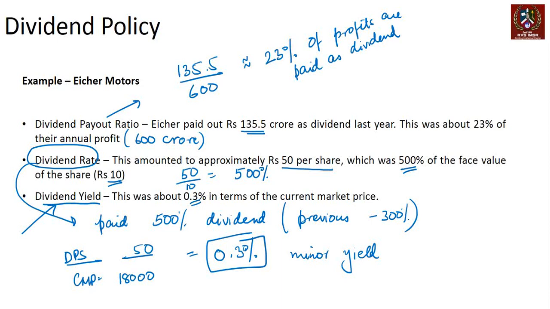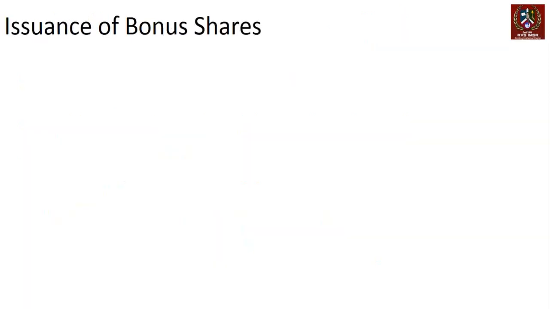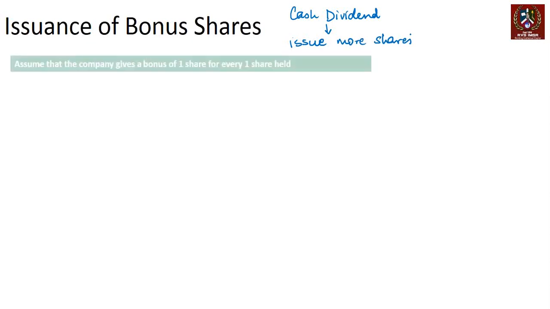Now, some companies might actually choose to give a bonus share, right? What is a bonus share? So instead of giving a cash dividend, you can choose to issue more shares. So it's an option where you're substituting the cash dividend with more shares that are coming in, right?